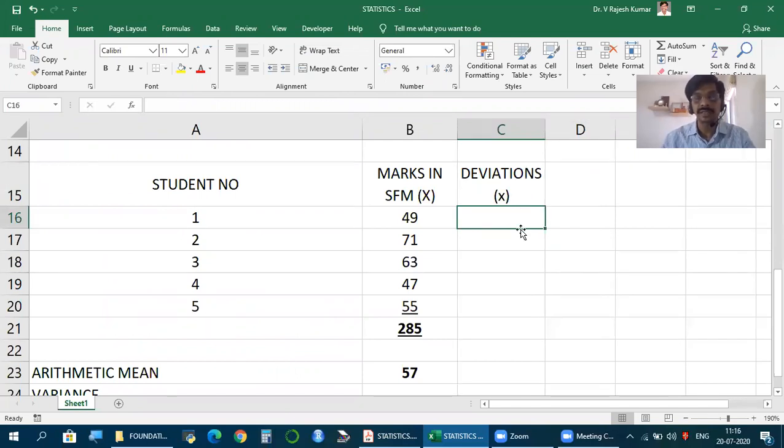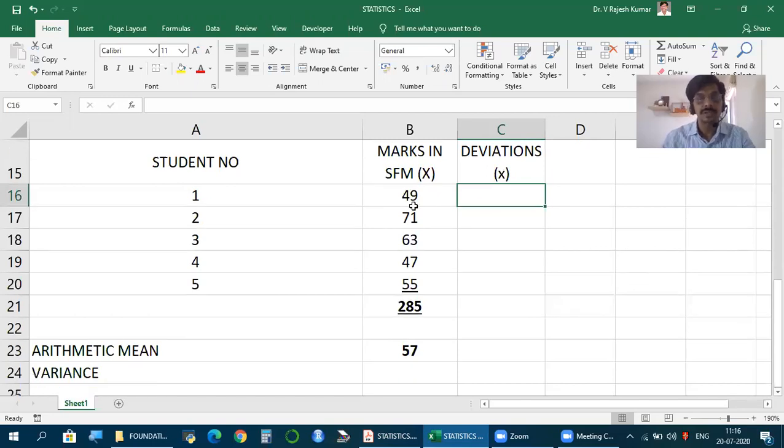Now, how to calculate? We know 57 is the mean, arithmetic mean. So 49 minus 57, minus 8. 71 minus 57, 14. 63 minus 57, 6. 47 minus 57, minus 10. 55 minus 57, minus 2. So we have taken x minus x bar.